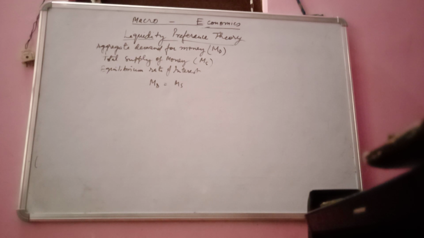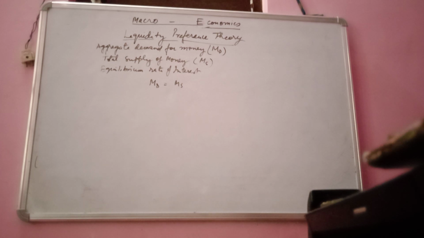This theory is based on the market rate of interest, which is determined by the aggregate demand for money MD and the aggregate supply of money MS. And at equilibrium rate of interest, market demand MD is equal to the total supply of money MS.